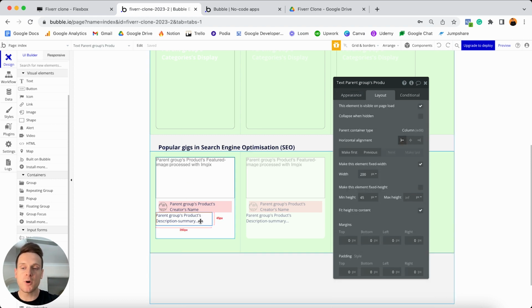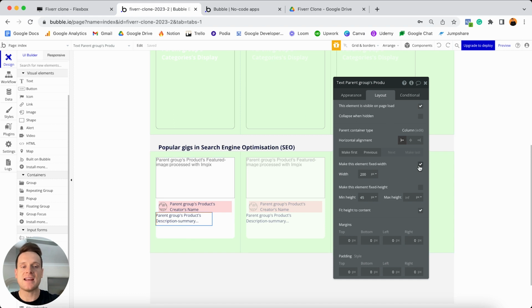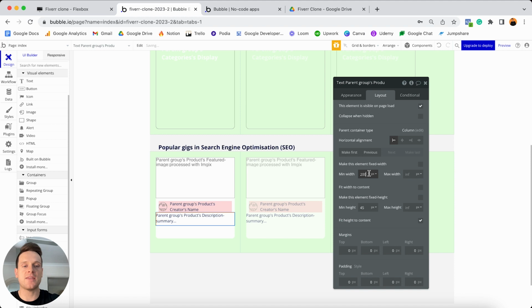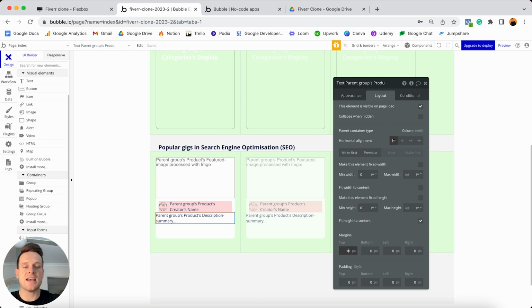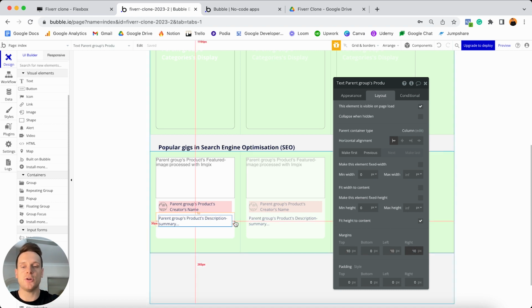So when I'm working with most text elements, I'm going to follow the main settings I mentioned before, which is that I'm going to unselect that this should be a fixed width. I'm going to set the minimum width as 0, leave the maximum width as infinite, and I'm also going to update the minimum height to be 0, and because this option is selected, it's going to collapse nicely around all of the text inside of it there. And then finally, I'm going to add in 10 pixels of margin at the top, 10 on the left and 10 on the right.